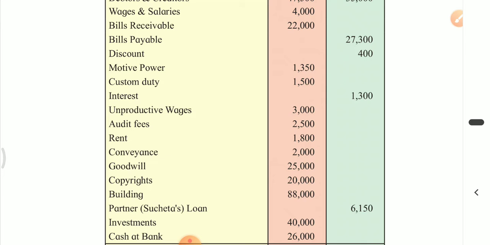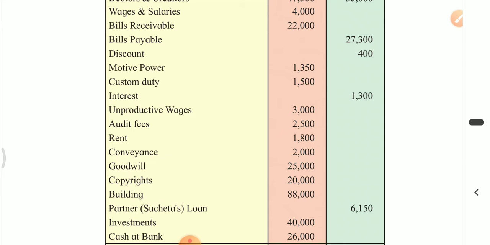But if no interest is specified in the problem to be paid on the loan from partner, then the Partnership Act 1932 says that interest at the rate of 6% per annum must be paid if any specific rate of interest is not given. So therefore, it could be a hidden adjustment. We will see.